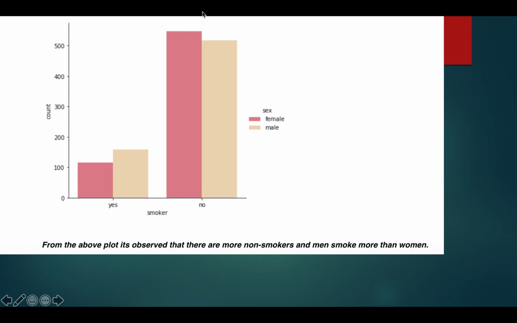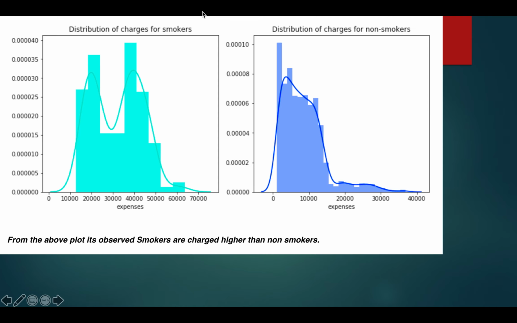While analyzing the given data, it is observed that there are more non-smokers compared to smokers, and among the smokers, more men smoke compared to women. So we can make a slight estimation that men will be charged more when opting for insurance compared to women. So let's move ahead.